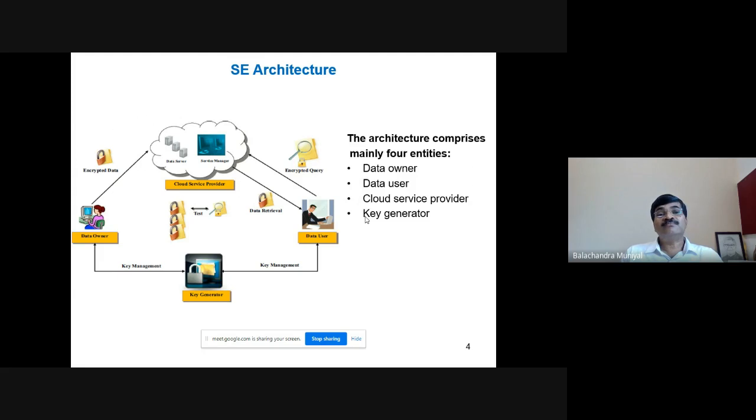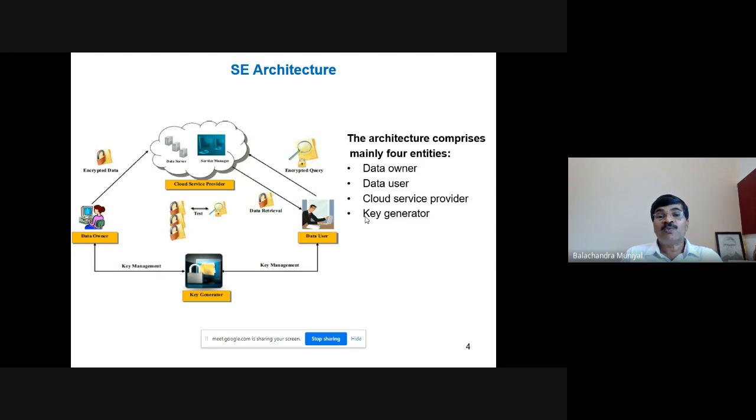This is how the searchable encryption architecture looks. In the entire architecture, there are mainly four entities: data owner, data user, cloud service provider, and key generator. The data owner is responsible for generating the data, encrypting it, and uploading it to the cloud. The data user requests data; in the sense that the data user searches for documents containing a particular keyword.